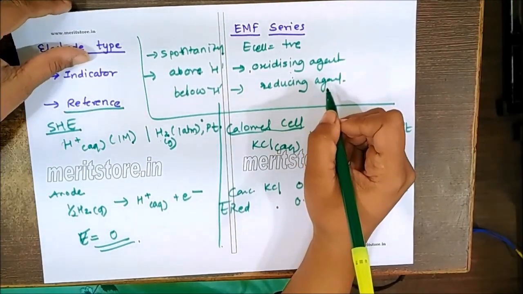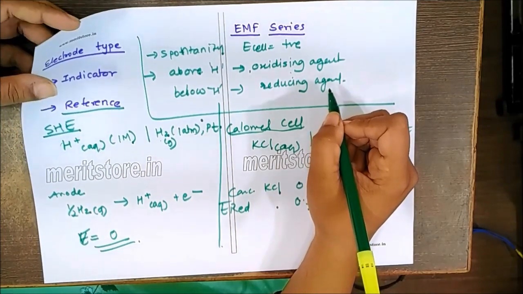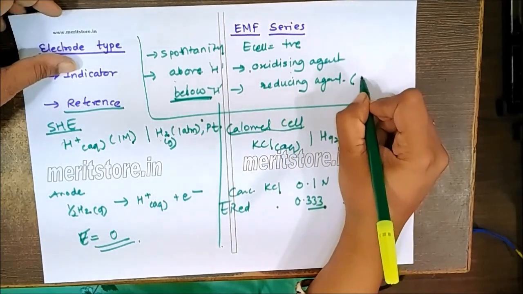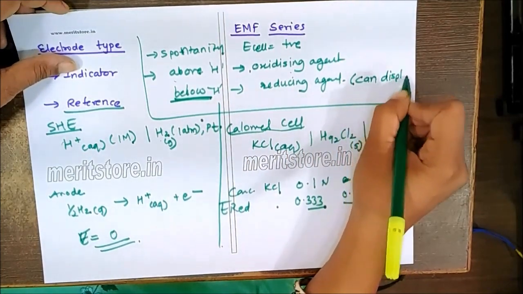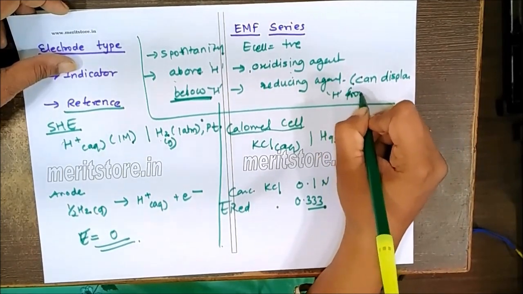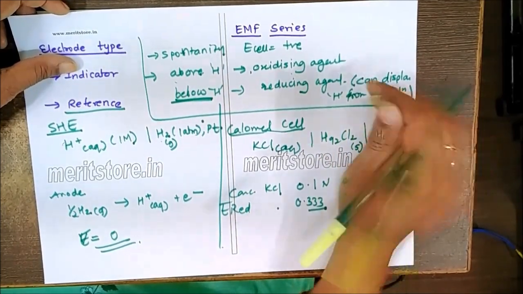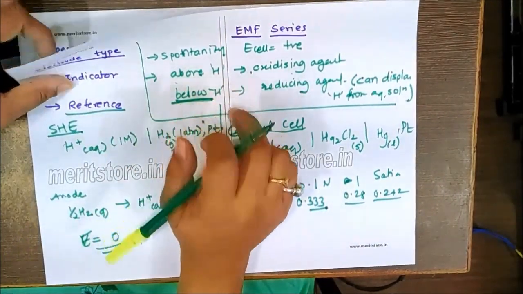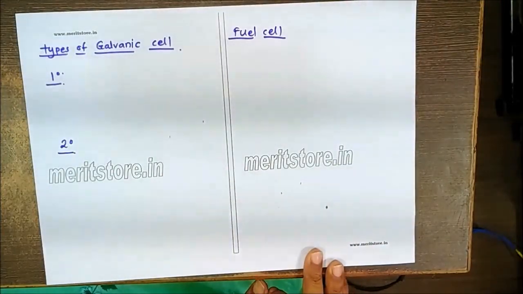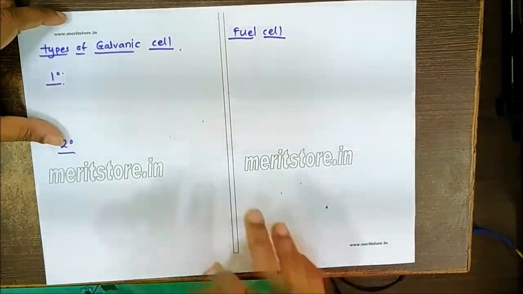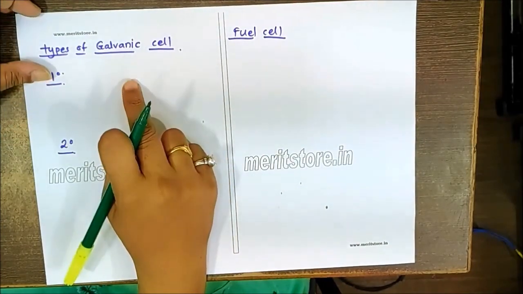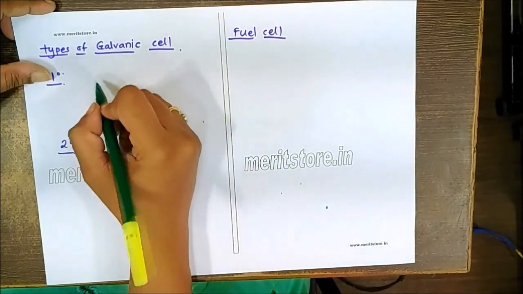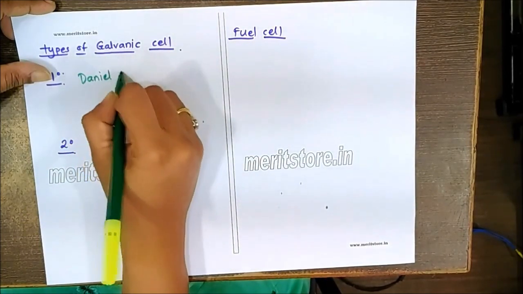We can also understand whether a metal can displace hydrogen or not. Remember, the metals present below hydrogen can displace hydrogen from aqueous solution, and those present above hydrogen in the electrochemical series cannot displace hydrogen from the aqueous solution. Now, there are two types of galvanic cell. Primary cell is the electrochemical cell in which the electrical current is generated within the cell itself. For example, we can remember the Daniell cell.